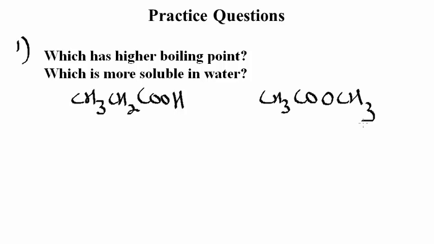So now we're just going to wrap up with a couple of practice problems to see if we can apply the concepts that we learned in this video to some actual questions. The first question is, between these two compounds, which has the higher boiling point and which is more soluble in water? The one on the left is propionic acid and the one on the right is methyl acetate.